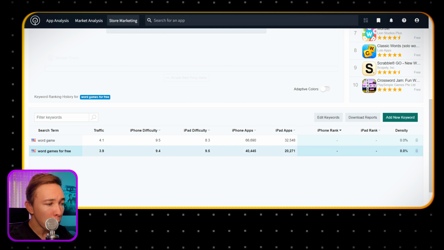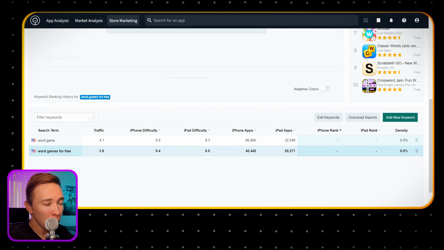So you ideally want to find search terms that have decent traffic. I mean, anything I would say above a 1.5 to 2 is good to go after, as long as the difficulty is low and as long as there are not many iPhone apps ranking for that. So typically I go after ones with less than 1,000 iPhone apps ranking for them.